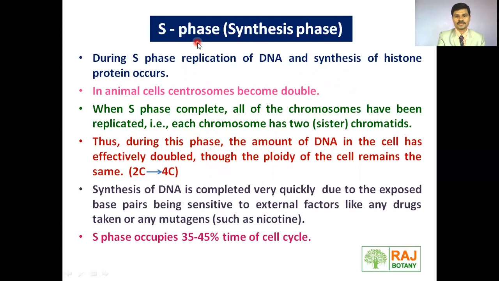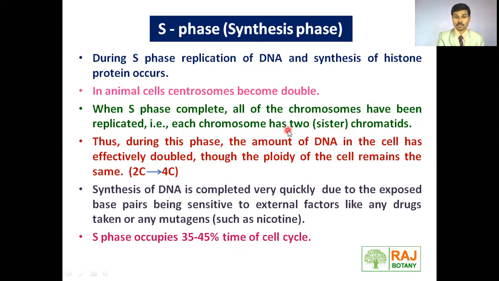Let's see the S phase, that means the synthesis phase. During this phase, replication of DNA and synthesis of histone proteins occur. We know chromosomes are formed from DNA and histone protein, and this DNA and histone protein get synthesized during the S phase. If you consider the animal cell, centrosomes become double. When the S phase is complete, all of the chromosomes have been replicated. That is, each chromosome has two sister chromatids.